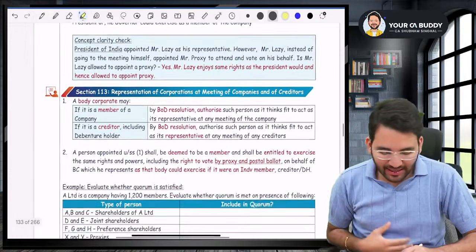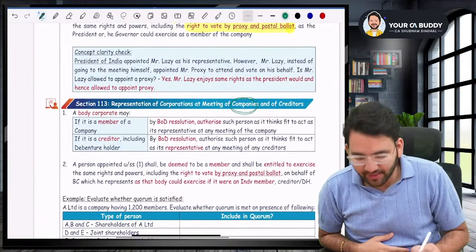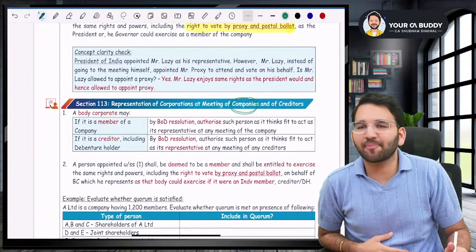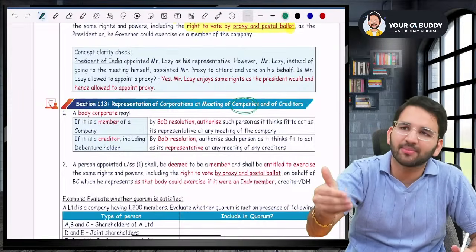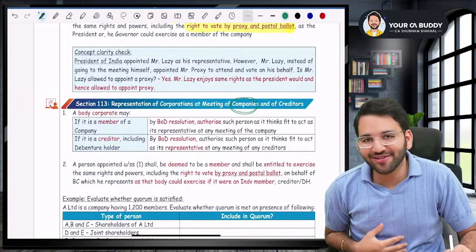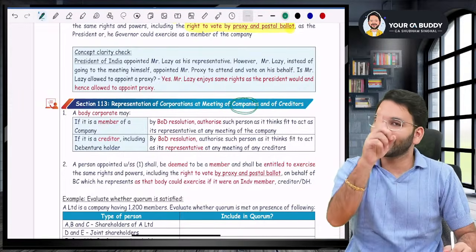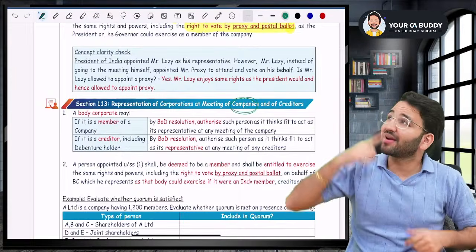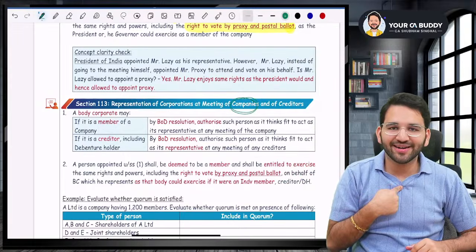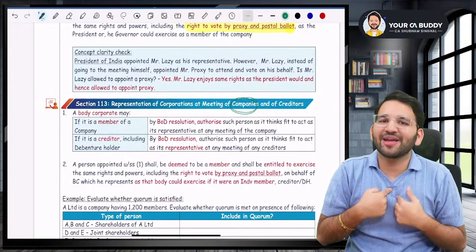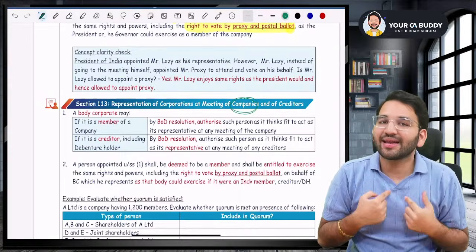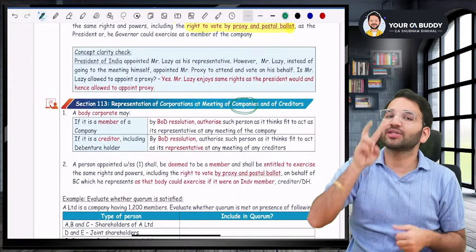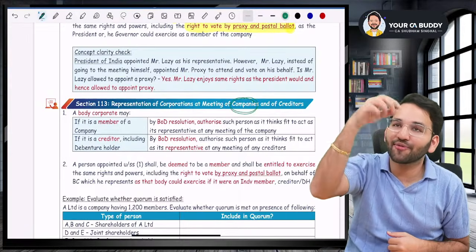And similarly, sir, even companies can send representatives, because companies cannot come themselves. Those representatives will also be treated as members. But listen to me very carefully. If I myself, Shubham Singhal, am appointed as a representative by Reliance and Adani also appoints me as a representative, then I will be counted as two members for the purpose of quorum.